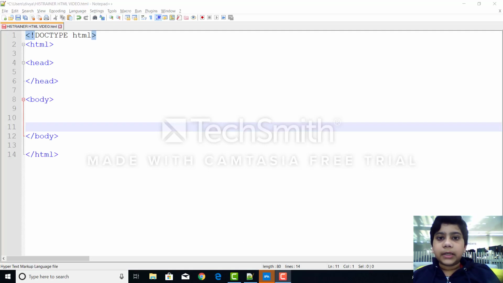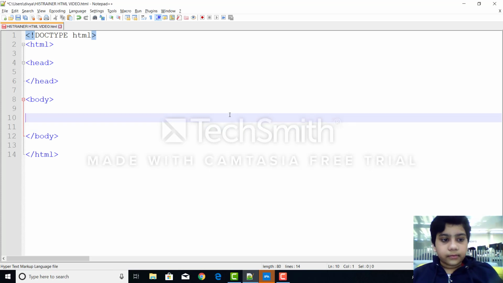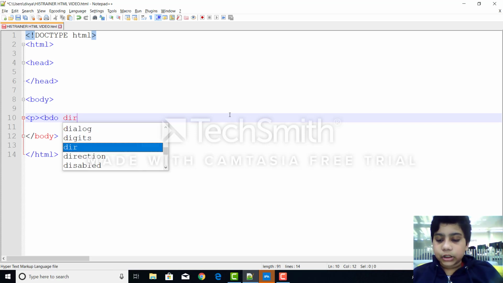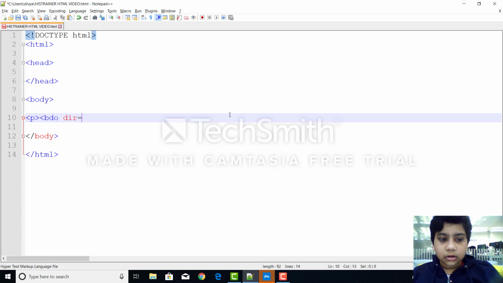Now let's look at the BDO tag. The BDO tag changes the direction of your text. So let's look at it. So let's open a p tag, and then open the BDO tag, and then type dir, which means direction, is equal to rtl, which means right to left. So it is telling your code to start your text from the right.